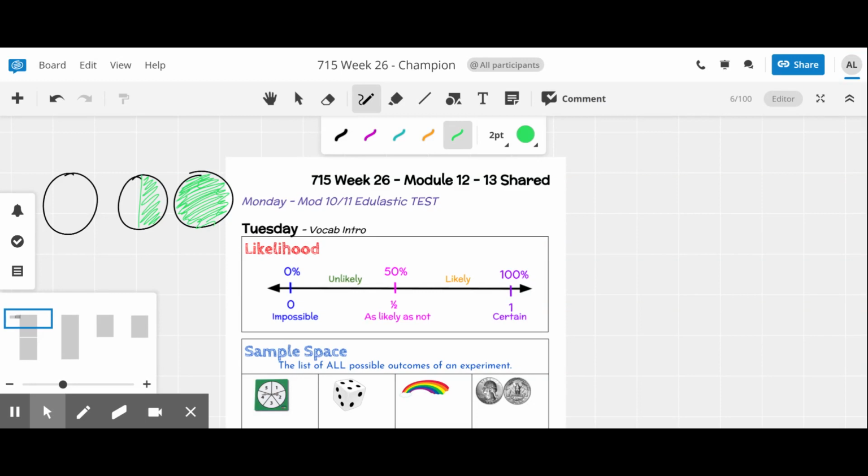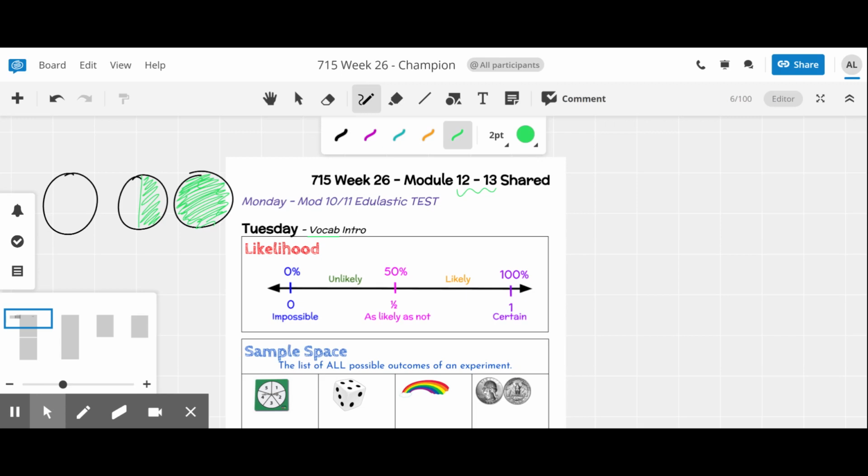Today is just an introduction to some of the vocabulary that we're going to be using throughout the unit. This is module 12-13, so we're covering two 7th grade modules. I hope your test went okay yesterday. Let's go ahead and jump into the content.